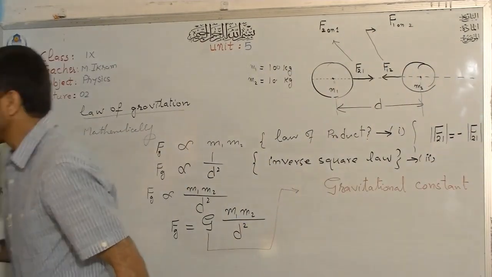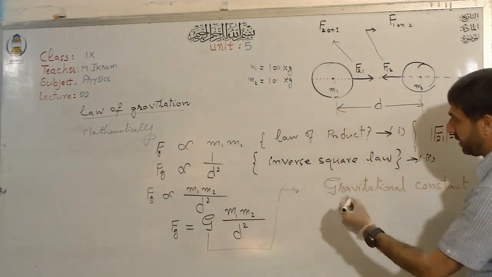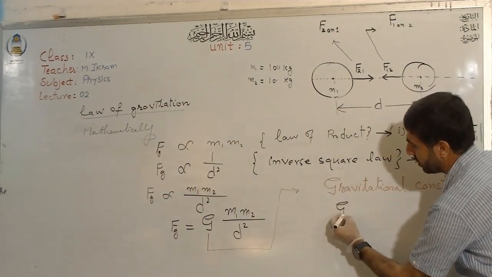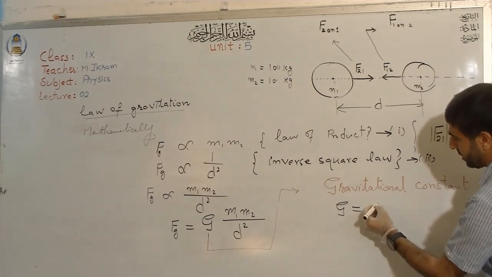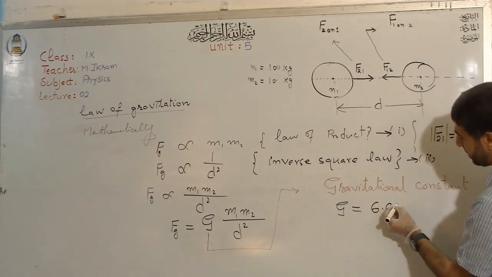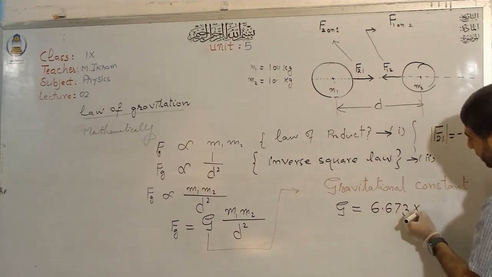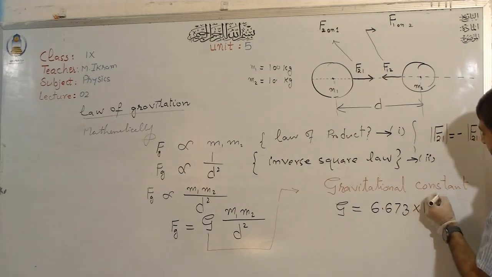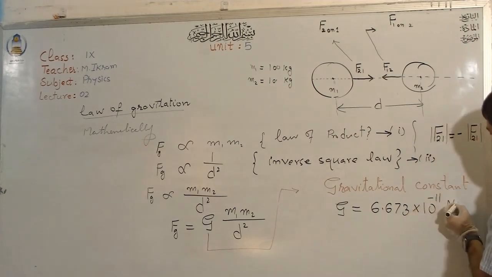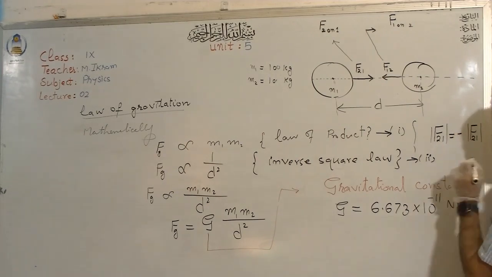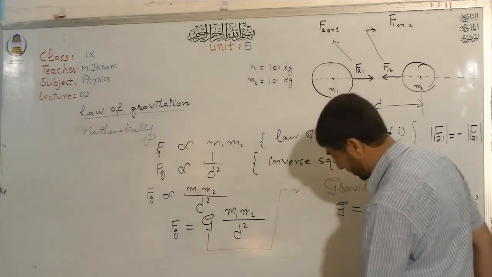And this universal gravitational constant has the value of G equal to 6.673 times 10 raised to the power minus 11 Newton meter square per kilogram square. And I would like to write it here.